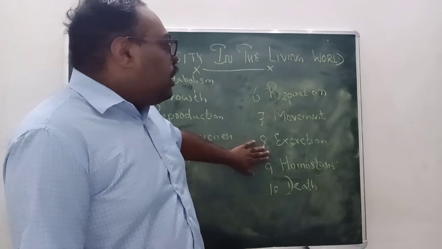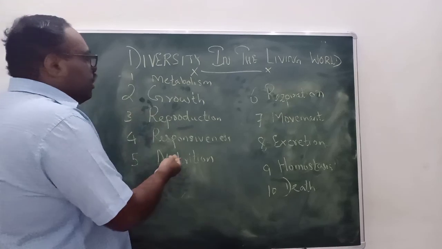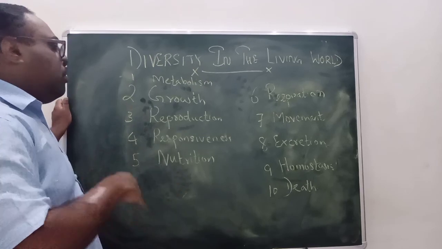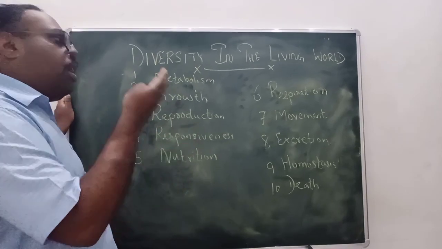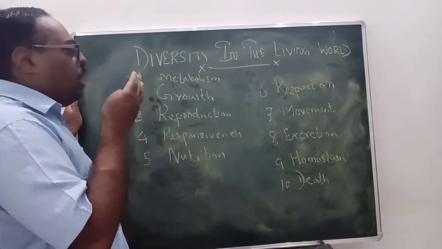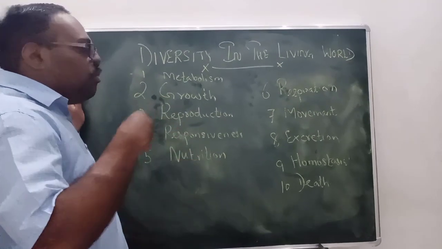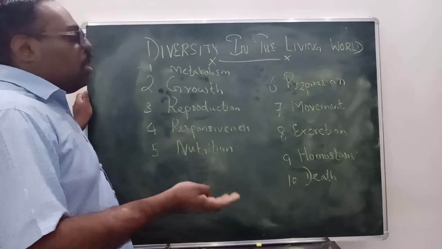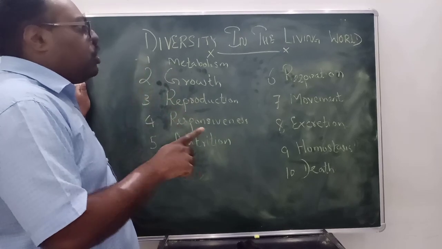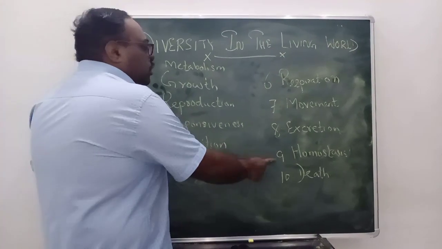The eighth one is excretion. Excretion means after taking nutrition and doing metabolism, there will be growth, and even after breathing there will be a waste, that is carbon dioxide. Even after taking food there is a waste which is nitrogen content, which has to be excreted out. That excretion process is also one of the criteria by which we can consider whether the organism is living or not.